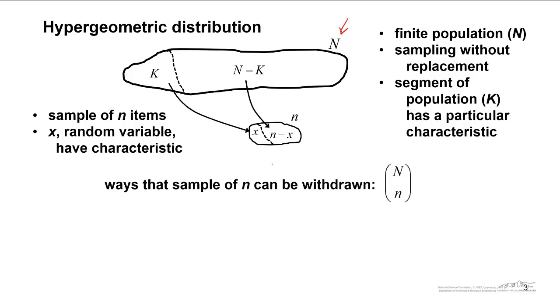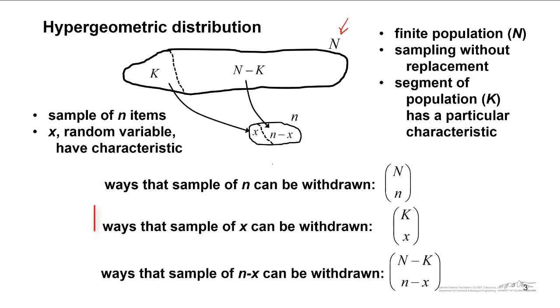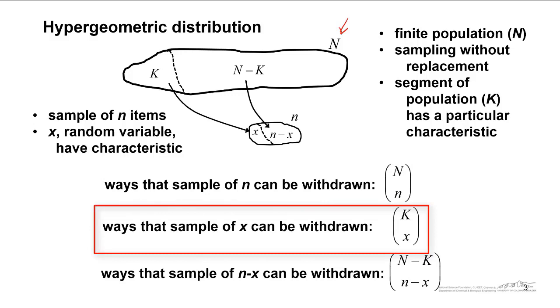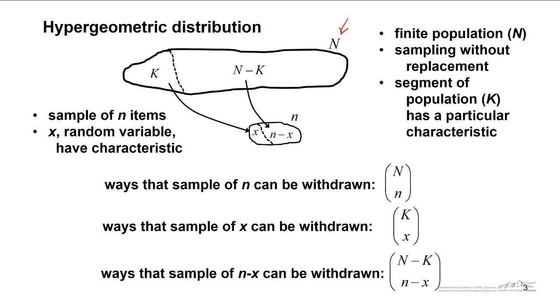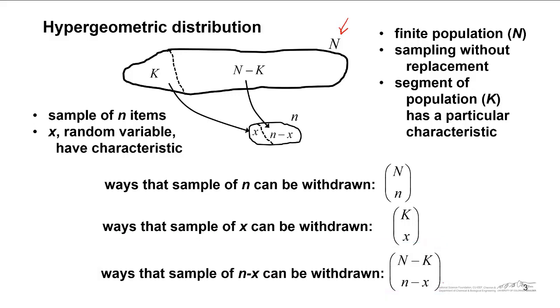The ways that we can take a sample of size little n from a much larger population, capital N, would be capital N choose little n. It also turns out that the ways that a sample of size little x can be chosen from capital K is K choose little x. And the total ways that the sample of n minus x can be withdrawn from capital N minus capital K is shown here.